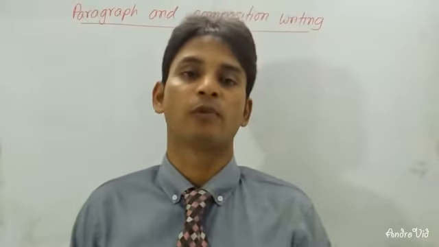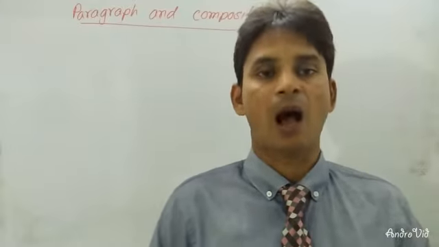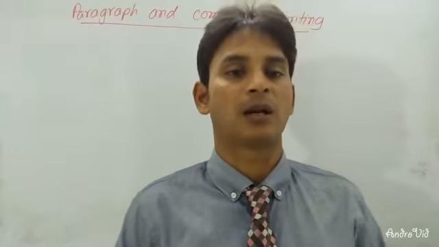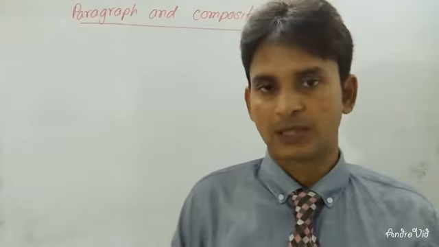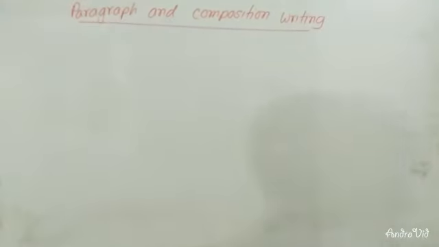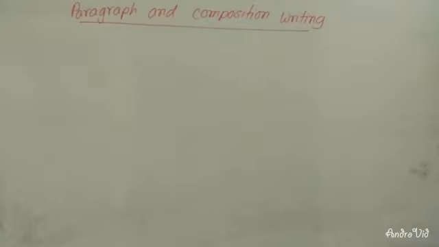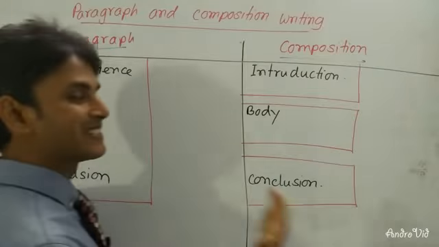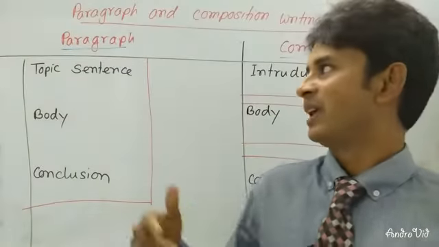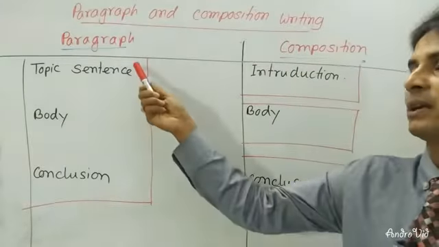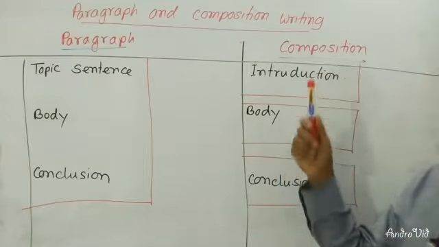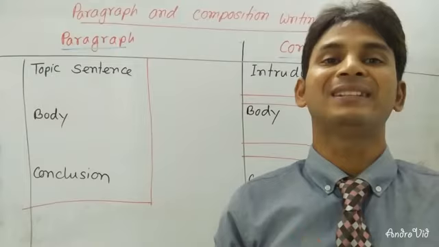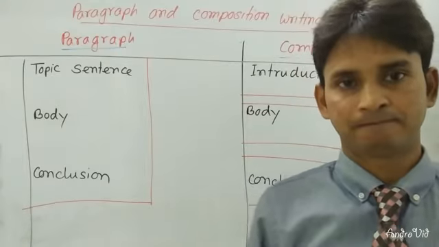Dear learners, now I'm going to make you understand how we can write a paragraph at first and then compositions. Please try to follow my class. On this board, you can see that here I have written about paragraph and here I have written about compositions. A paragraph is one thematic writing.